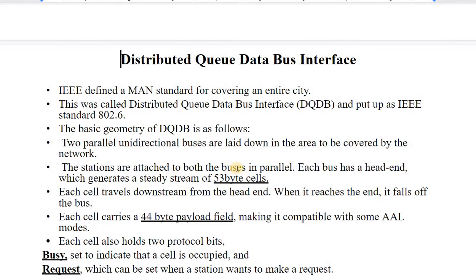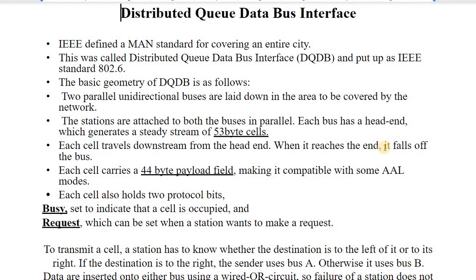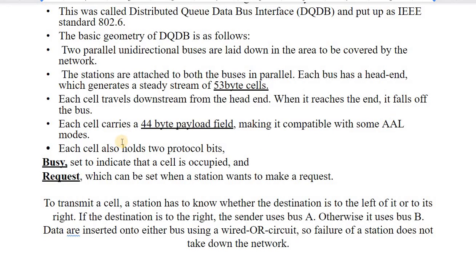The stations are attached to both the buses in parallel. Each bus has a head end which generates a steady stream of 53 byte cells. So this is the size of the packet, or in terms of DQDB we call them a cell. Each cell travels downstream from the head end. When it reaches the end, it falls off the bus, and each cell carries a 44 byte payload field, which is the data field, and the rest of the bytes contain the control information and other addressing information, which makes it compatible with the AAL layer of the ATM networks. We will study ATM in the next videos.